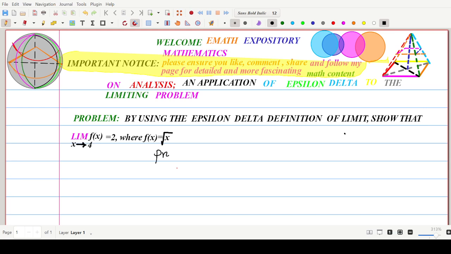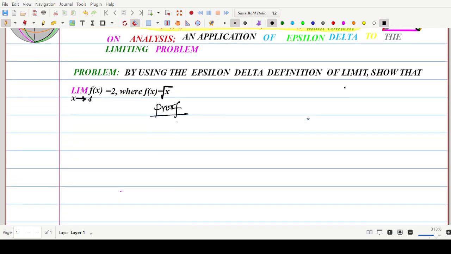So proof. Now observe carefully that when we say the limit of f of x as x approaches c is equal to L, what do we mean by this? When we say the limit of f of x as x approaches c is L, what do we mean? You have to know the meaning of this symbol. Whenever it is written, what do we mean by this?